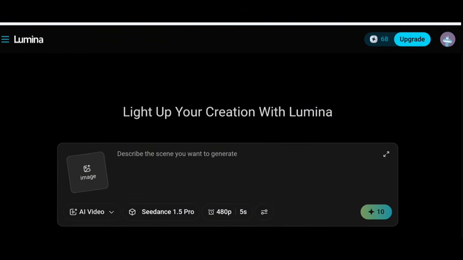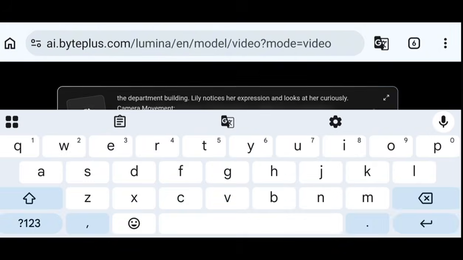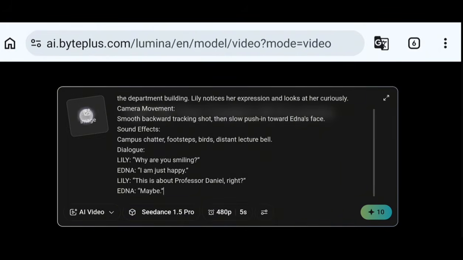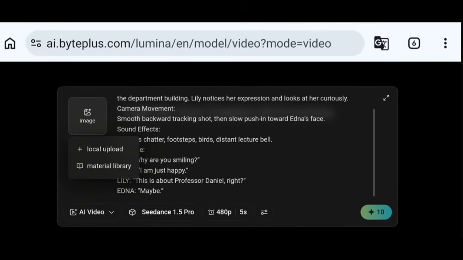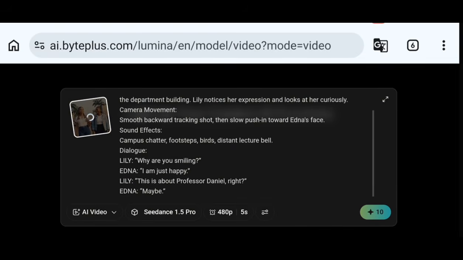Right, and paste my prompt here where it says describe the scene you want to generate. I'll paste my prompt. That's my scene one, where we have Edna and Lily walking on campus and discussing. Then I'll click on the image part and choose local upload. So this is basically how to use this platform. You can use it to generate all your images. So this is the image we want, where we have two of them together. Make sure your dialogue is not too long so that they can say everything.